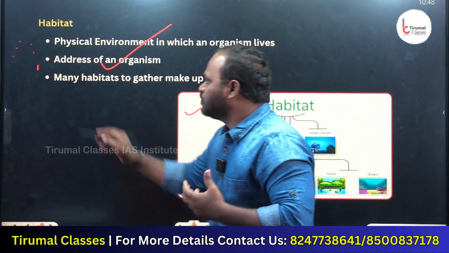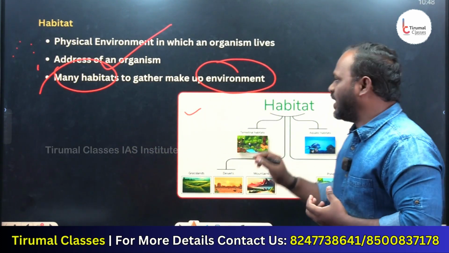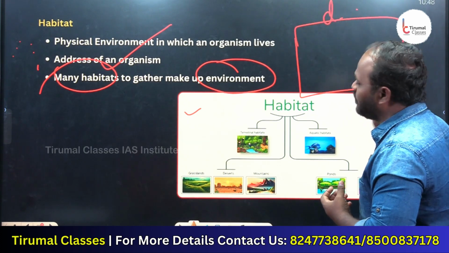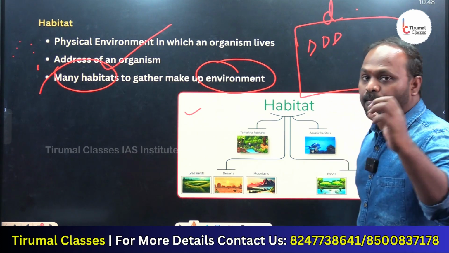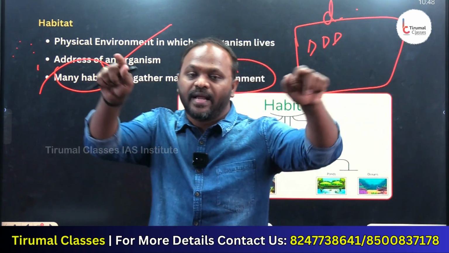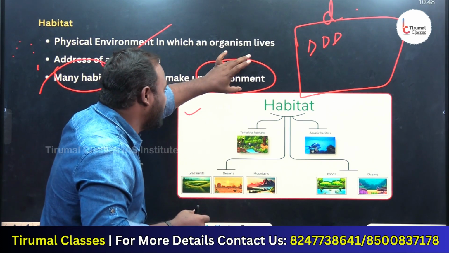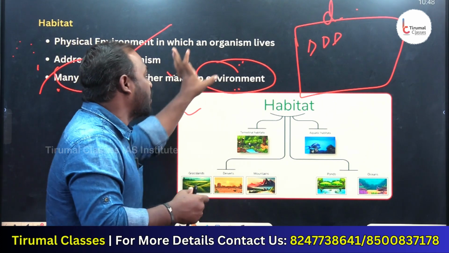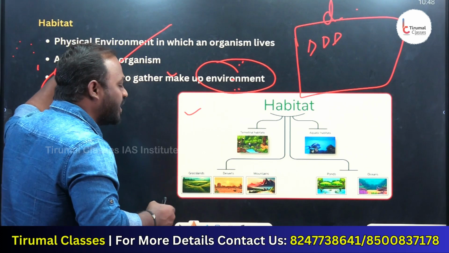But my point is, many habitats together make up an environment. For example, take a very large environment, a desert environment. In desert environments, we have many habitats. Many habitats can combine to make up one particular environment. So environment means it has a lot of habitats, or many habitats together create an environment.